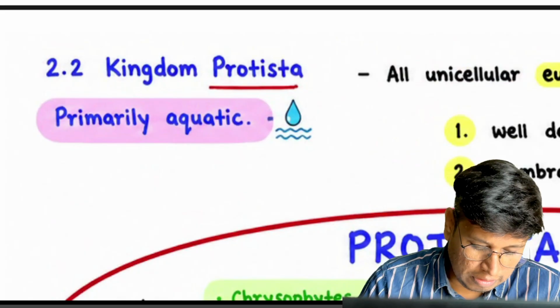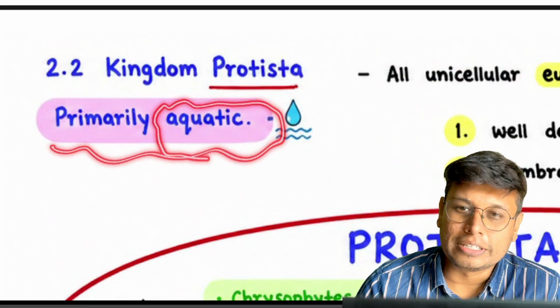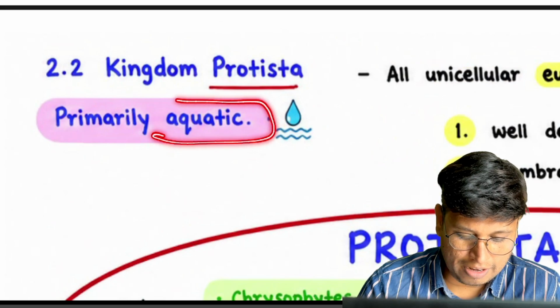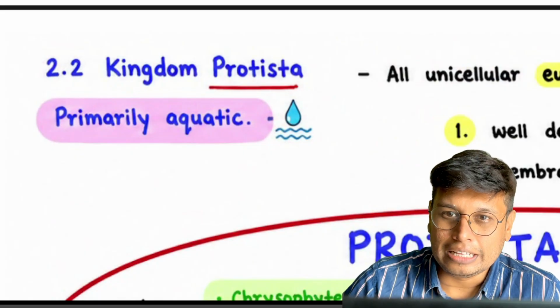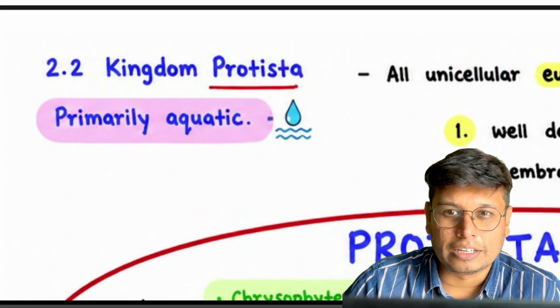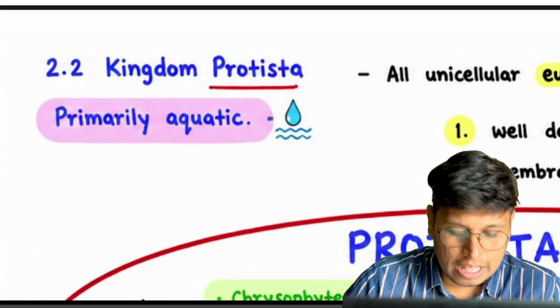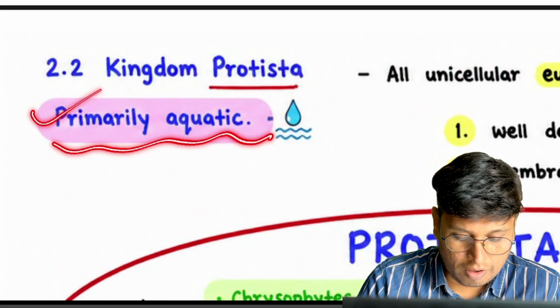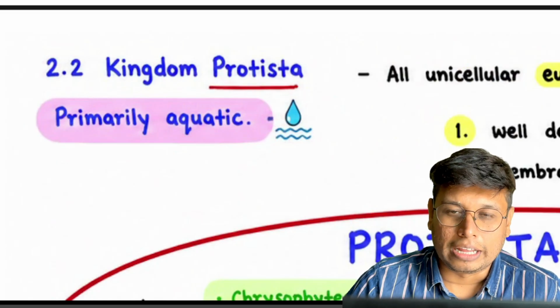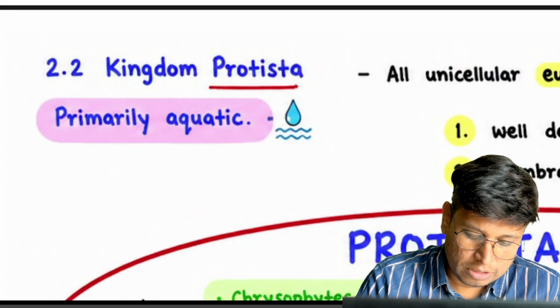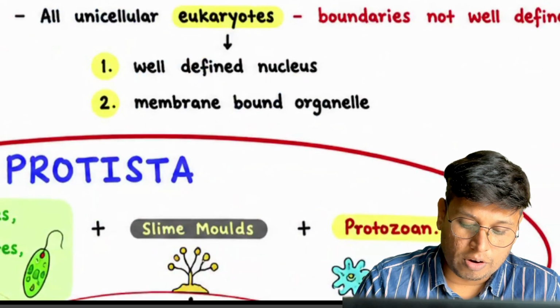The movement of a single-celled organism is more possible in aquatic conditions, and life processes such as diffusion of waste and gases, especially oxygen, are more feasible in an aquatic environment than any other.